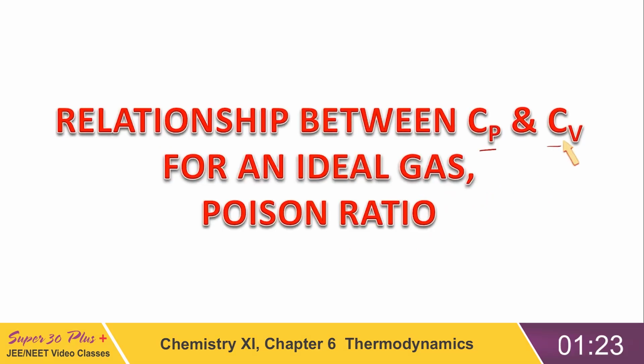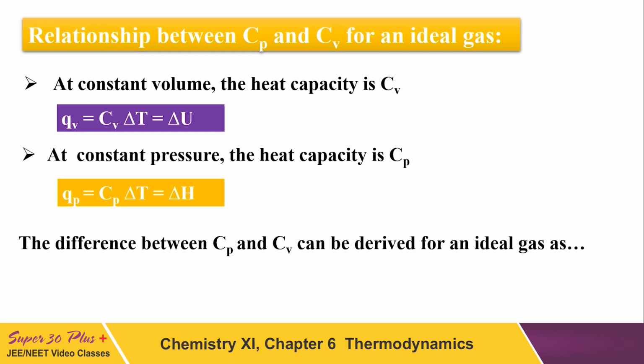Now there is a relationship between Cp and Cv. What is Cp and what is Cv? Cv is the heat capacity at constant volume. The letter V refers to the volume. If you increase the temperature of a gas by 1 degree, keeping volume constant, this is called heat capacity at constant volume, Cv. The formula is Cv into delta T.